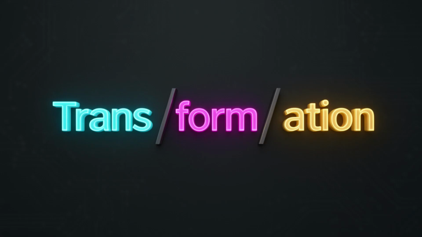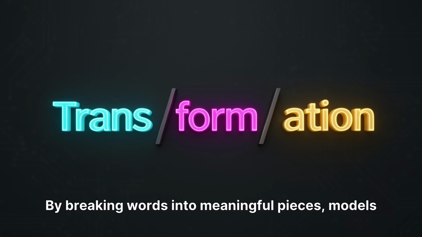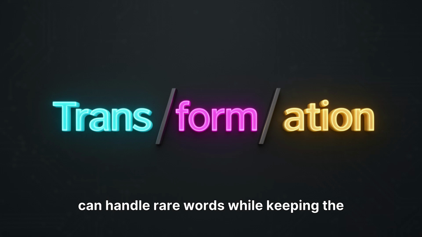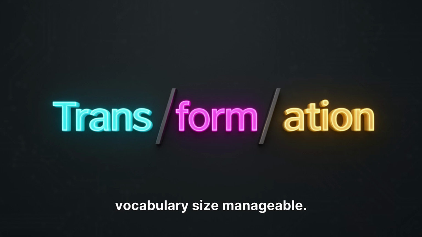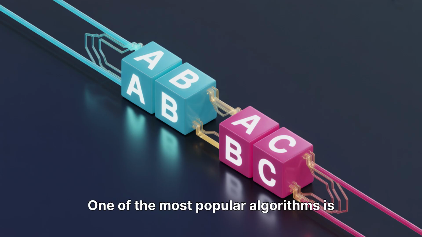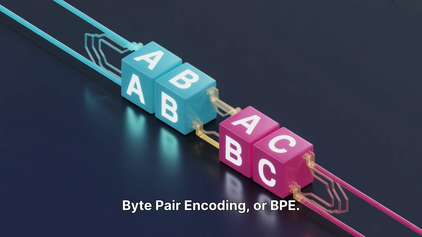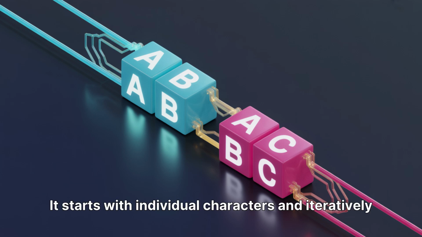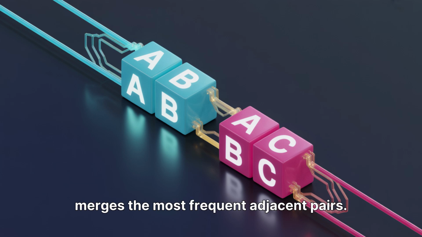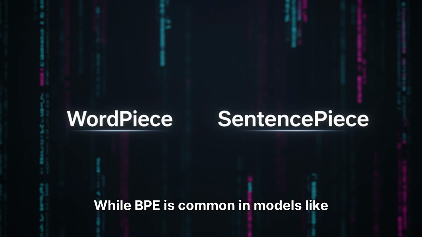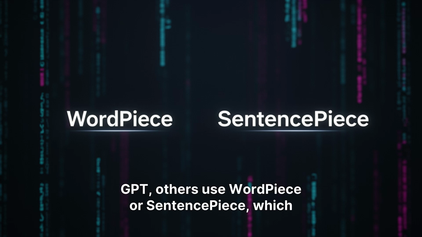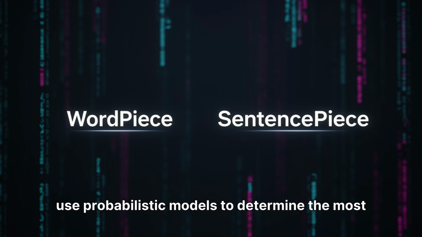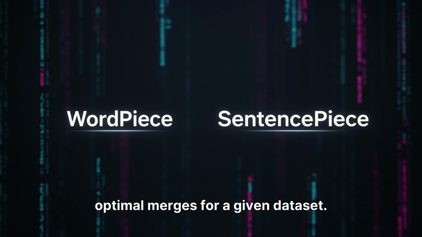The solution? Sub-word tokenization. By breaking words into meaningful pieces, models can handle rare words while keeping the vocabulary size manageable. One of the most popular algorithms is byte pair encoding, or BPE. It starts with individual characters and iteratively merges the most frequent adjacent pairs. While BPE is common in models like GPT, others use WordPiece or SentencePiece, which use probabilistic models to determine the most optimal merges for a given dataset.